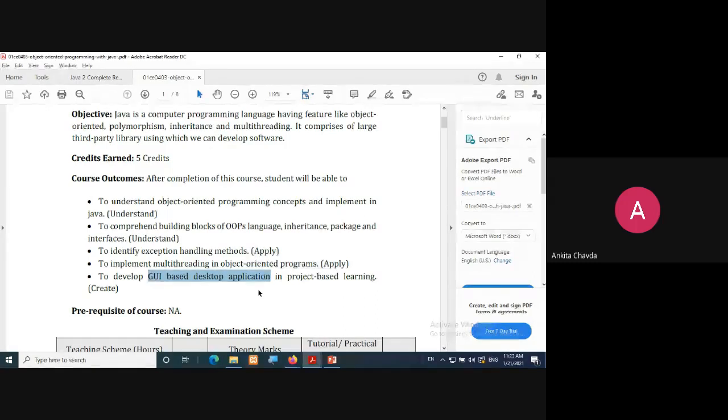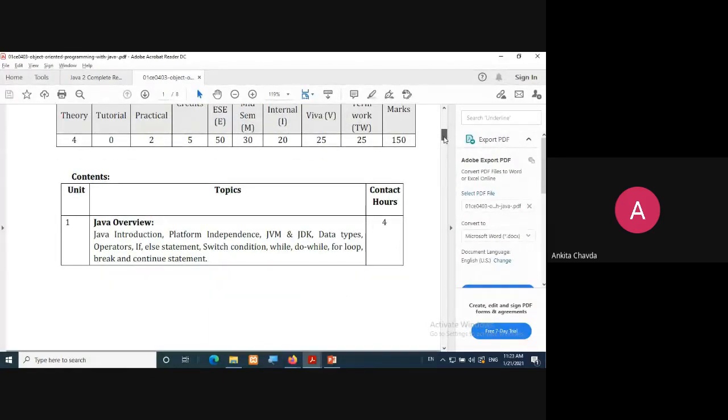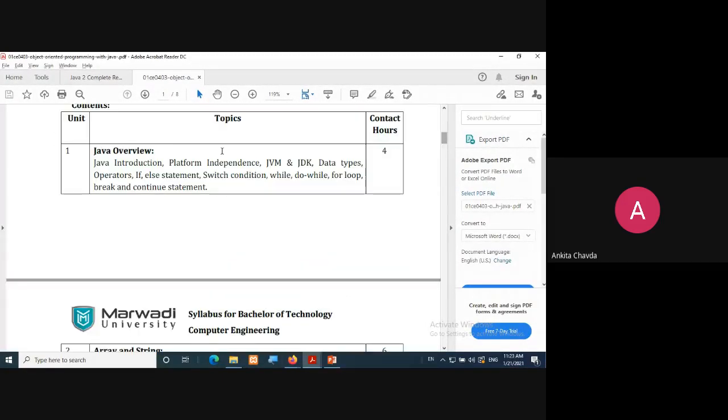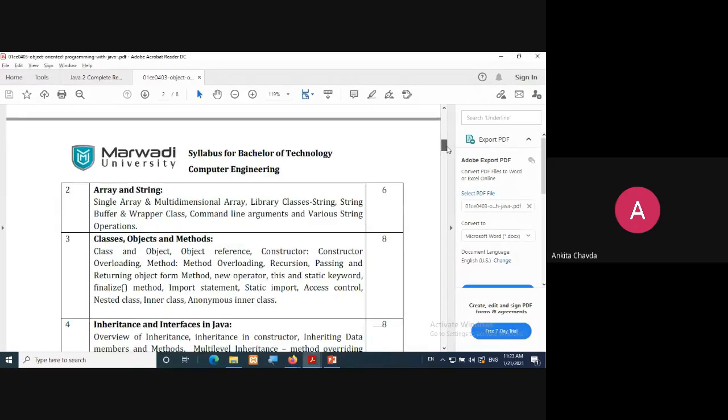So here what you are going to do is, see, mainly Java is divided into two parts. One is application and the other one is applet. In the application part, you will see all your normal logic, normal programs, like this is the first Java overview, first unit, then array and string.